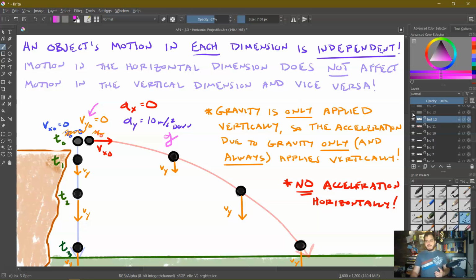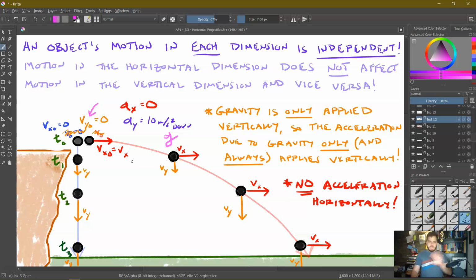But if we look at the horizontally launched projectile, because there's no acceleration, the initial velocity in the x is really the final velocity in the x, and the only velocity in the x, because no change in the horizontal velocity is occurring. So for every piece of this projectile motion, we see that it has the exact same horizontal velocity.